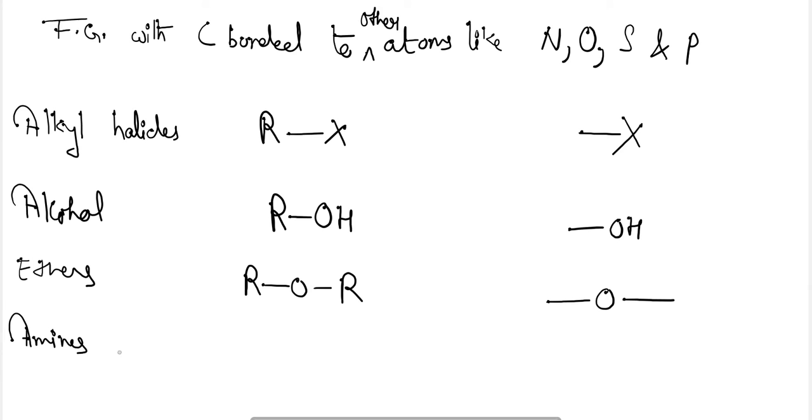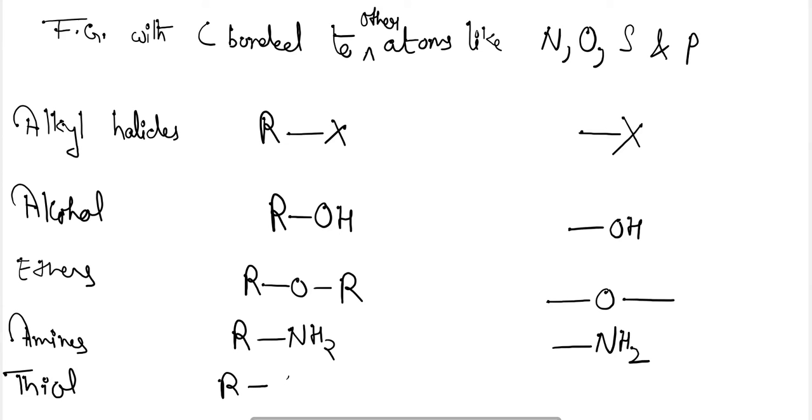Amines, RNH2. Here the functional group is NH2, that is amines. Thiol, that is RSH. Here functional group is SH, thiol. Okay. So these are some of the more functional groups other than that of the carbonyl functional groups.